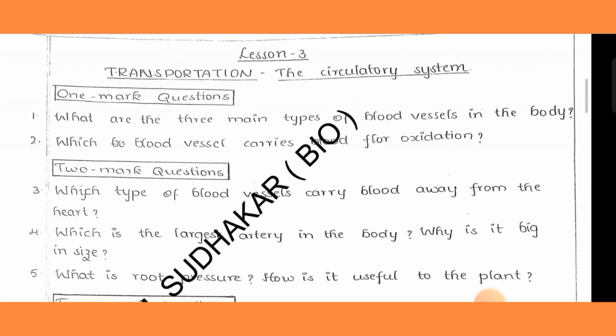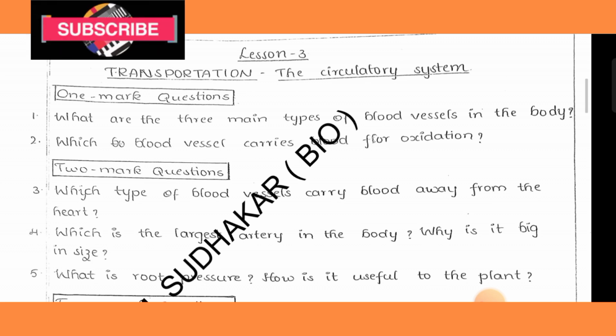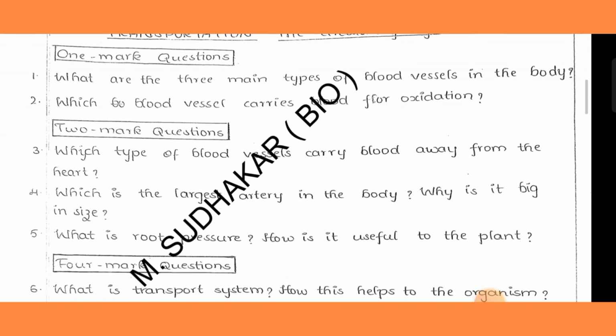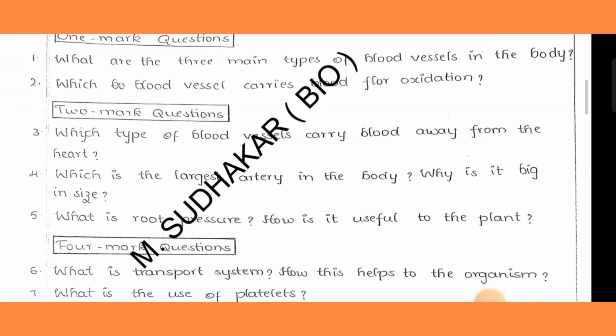Then we can go for the third lesson, transportation or the circulatory system. In this lesson, 1 mark questions. What are the three main types of blood vessels in the body? Which blood vessel carries blood for oxidation?